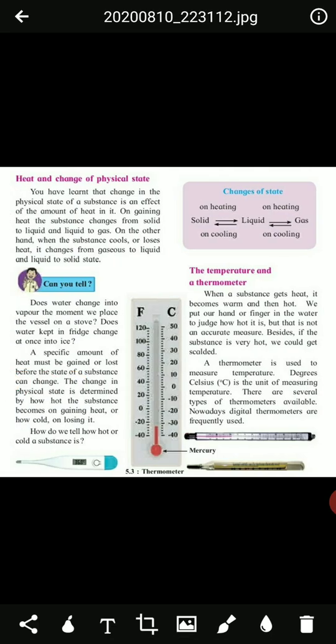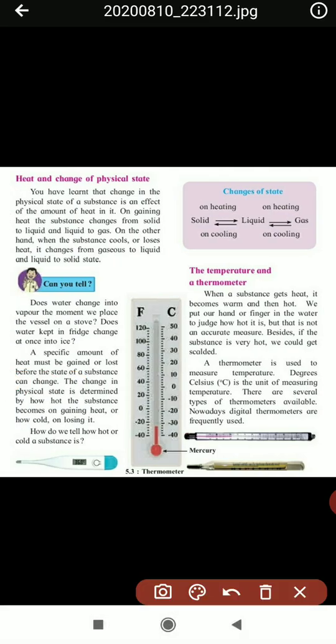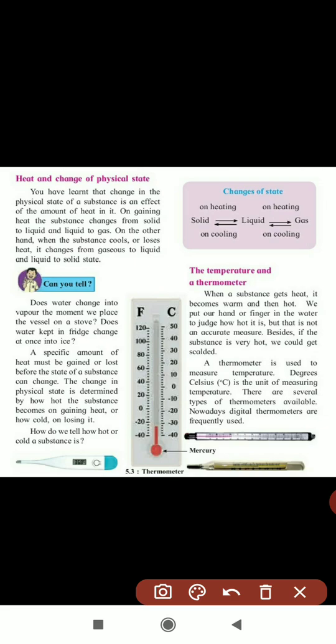Next part we'll see heat and change of the physical state. If you are heating a solid substance, it will change to liquid. Again, if you keep heating that liquid, it will change into gas. Back again, if you are cooling the gas, it will change into liquid. Again, if you cool the liquid, it is converted into solid. Here is the heat and change of the physical state. On heating, solids change to liquid, and liquid to gas.